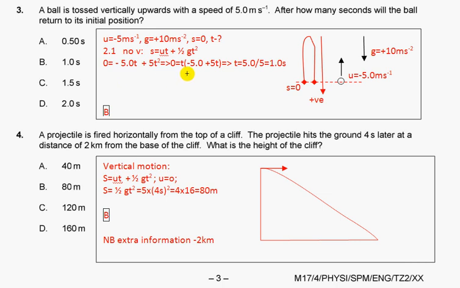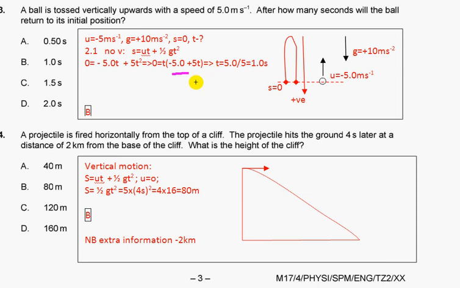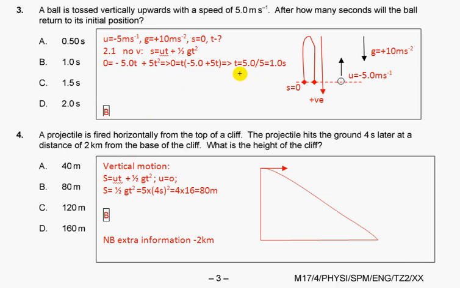then we take t out of brackets, and this is equal to 0. Either time equals 0, which is the initial moment, or this expression equals 0. So this expression equals 0, we rearrange it, and we find time equals 1 second.